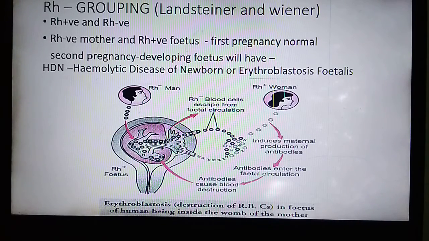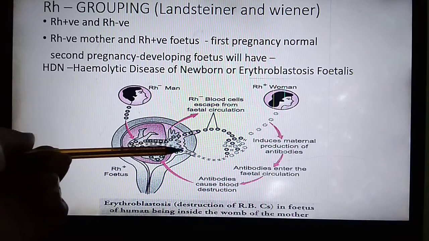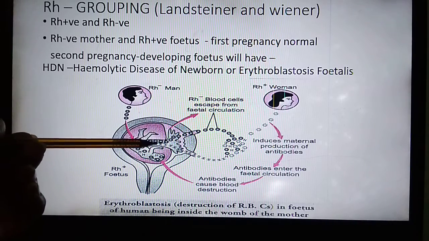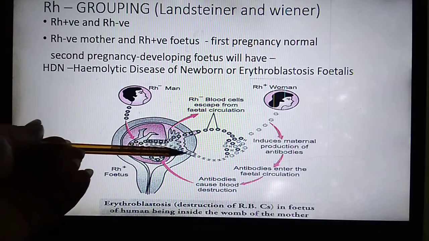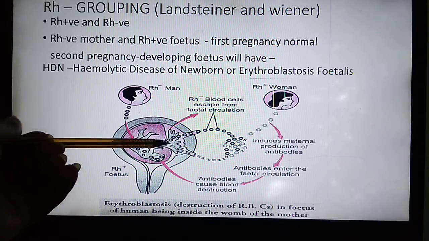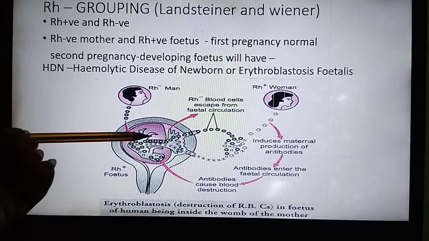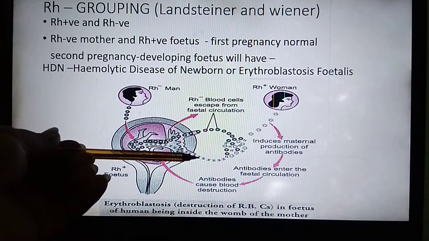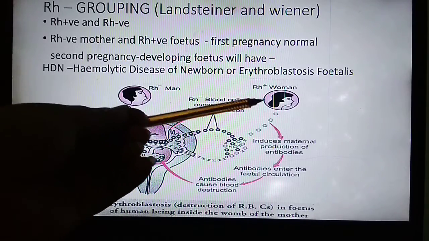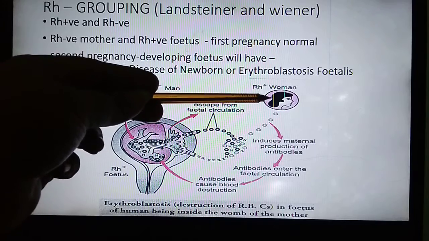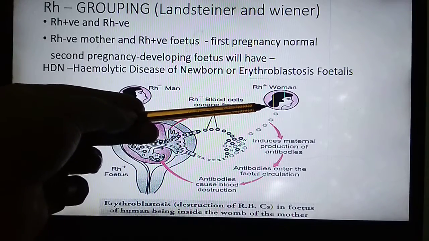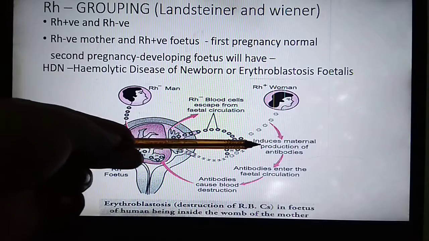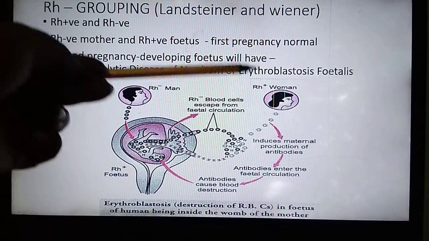then the mother's body can develop sensitivity because some of the red blood cells can cross the placenta. In most cases, the red blood cells of the fetus cannot cross the fetal membrane or placenta, but sometimes red blood cells of the fetus diffuse into the maternal blood through the placenta, due to which maternal blood or maternal red blood cells produce antibodies against the Rh positive fetus.